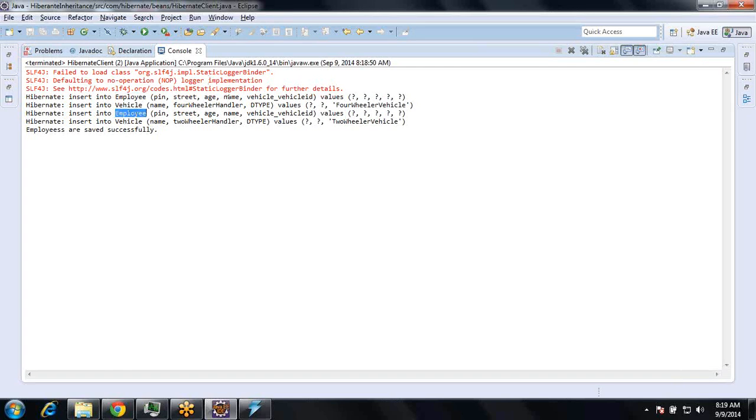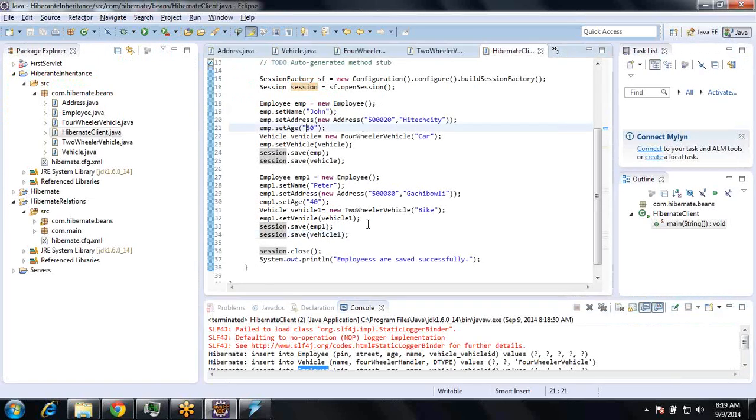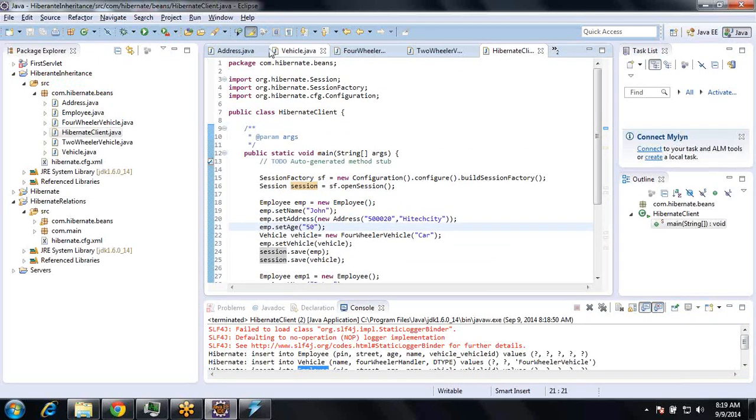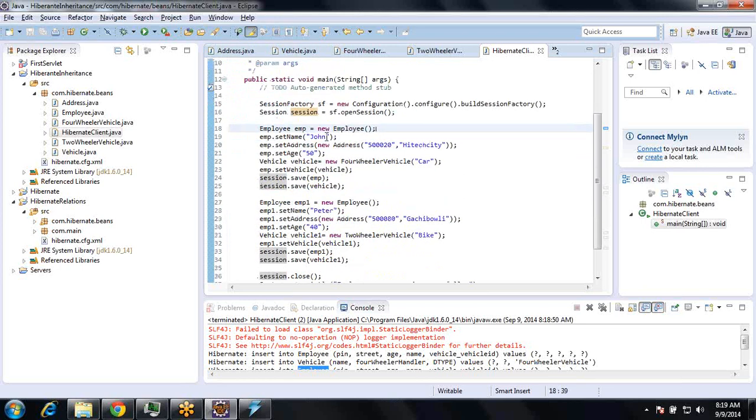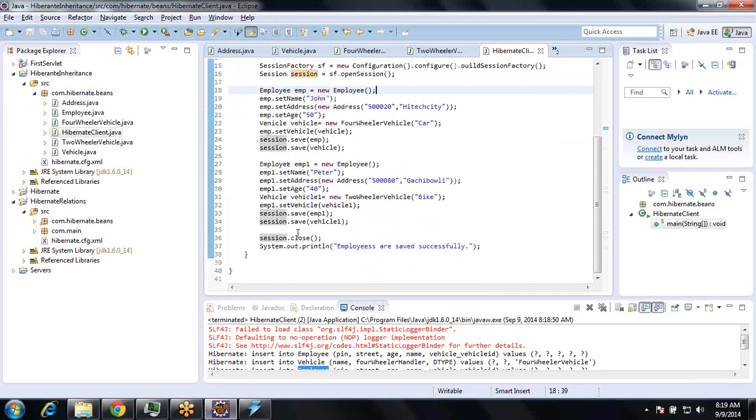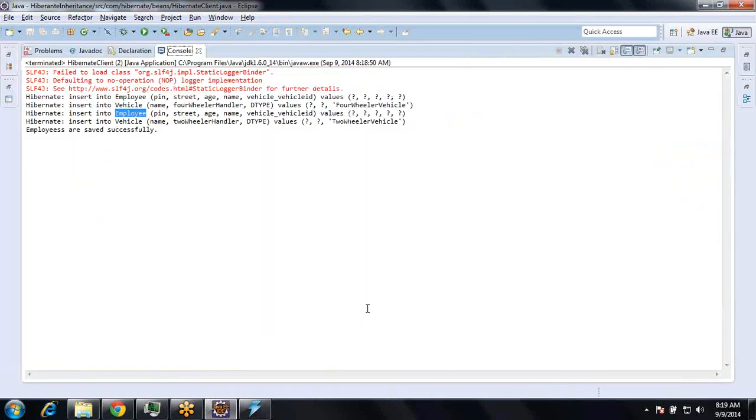So how does it handle it if I have a one-to-one relationship with a subclass? Employee to vehicle there is a one-to-one relationship, but vehicle is not a direct object. It has indirect objects. Indirect objects means inherited objects. We are assigning inherited objects. So when I save this vehicle, how does it handle it, how will the table be created in the database?